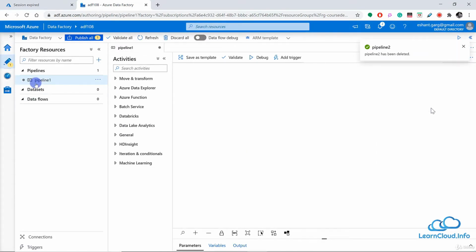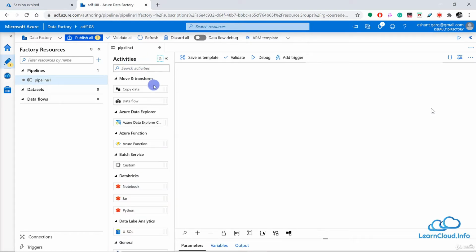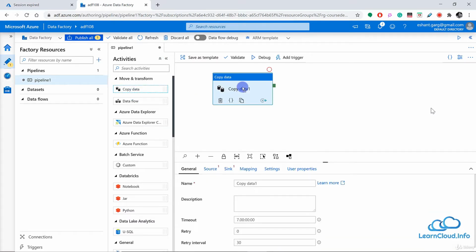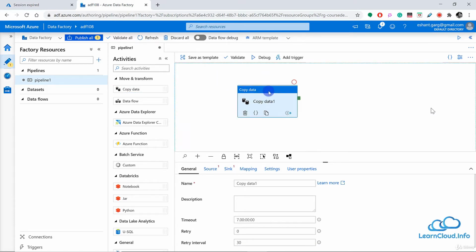All right. So once we create this pipeline, as I said, we have now options to create the activities, and all these activities are divided into categories, and you can see all these different categories here. And if you want to see all of these activities at once, you can just click here and you can see all these activities. So for example, I can take one activity and just drag and drop here, and you can see that it's so easy.